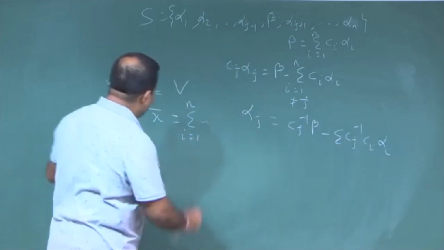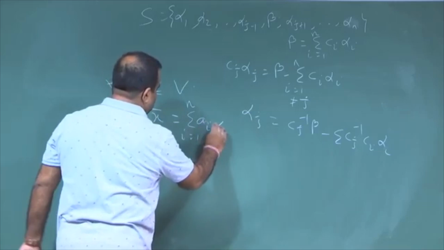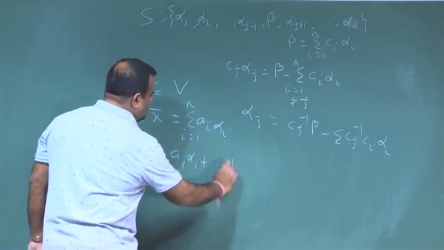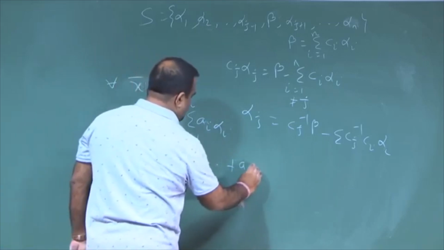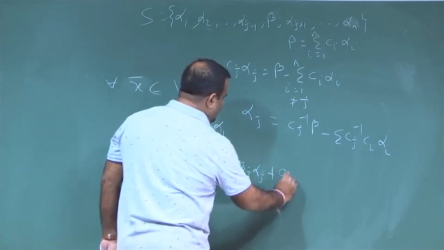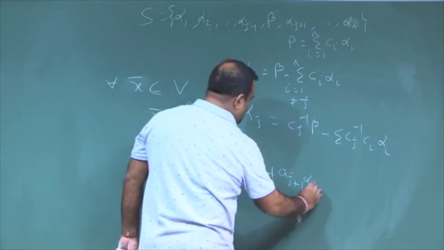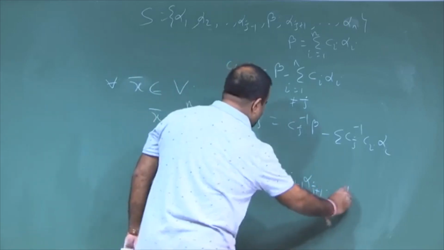So, here we have a 1 alpha 1 plus a j alpha j plus a j plus 1 alpha j plus 1 and so on.